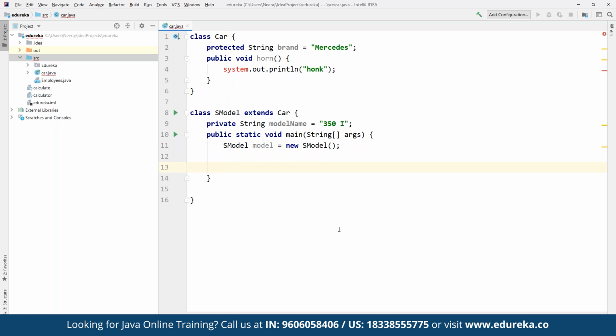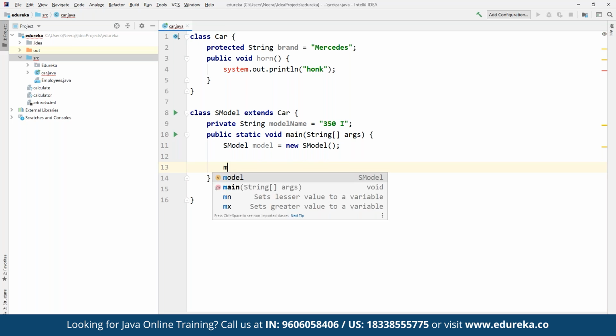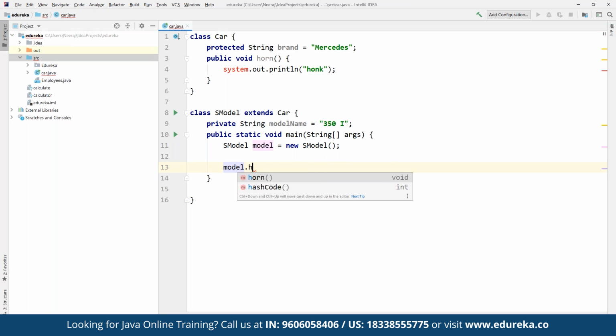So for that, we can simply define from the object that we have created here: model.honk, because this is where we have inherited this property, right? So here we define model.honk, and then we call it. So basically we are going to call the honk method that we have specified earlier. This was the honk method that we defined earlier here, right?